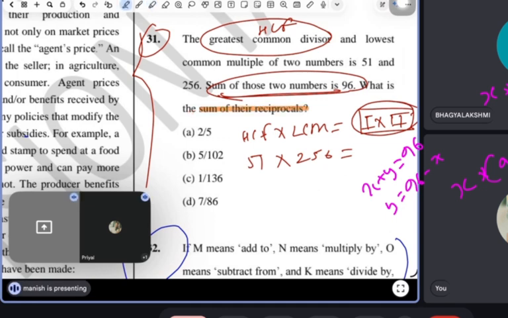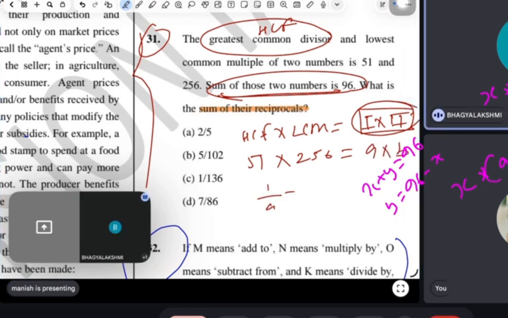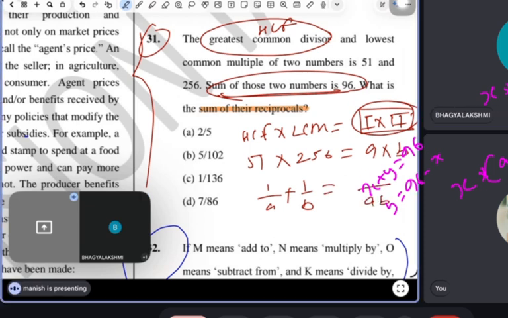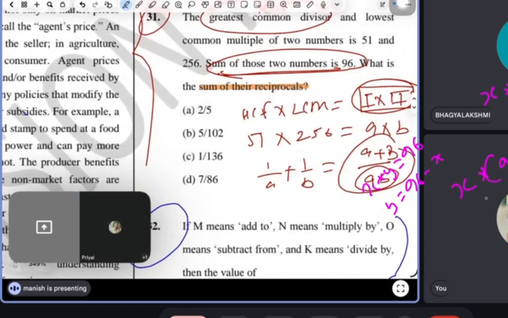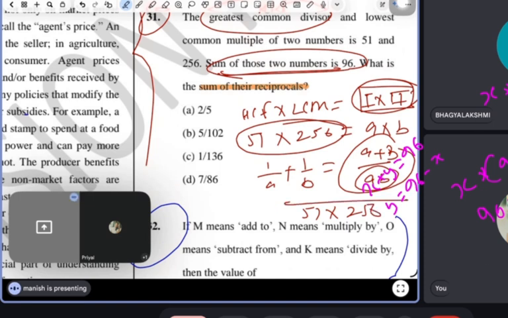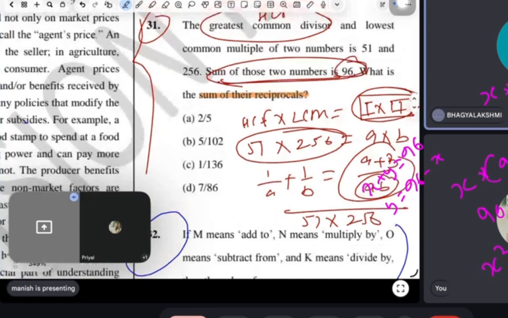Sum of the reciprocals. Let's say the numbers are A and B. So the reciprocal sum means 1 by A plus 1 by B. If I solve it, I will get A plus B over A into B. Now A into B I have as 51 into 256, and A plus B they have given as 96.